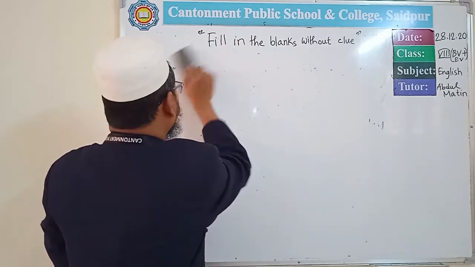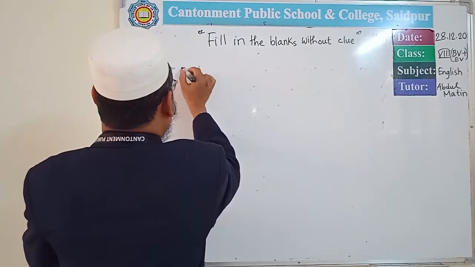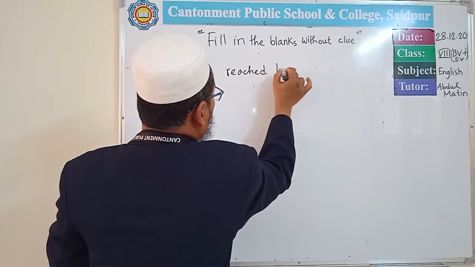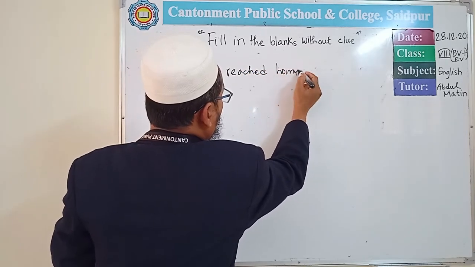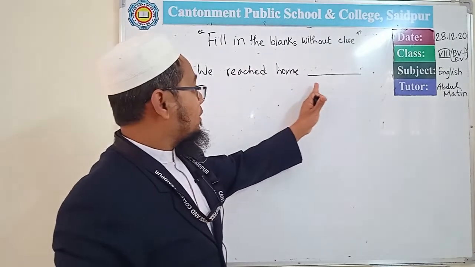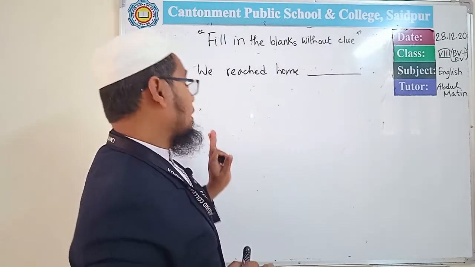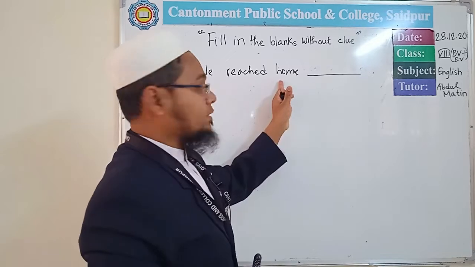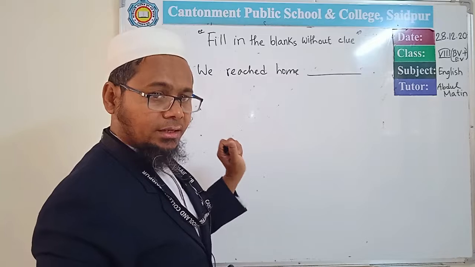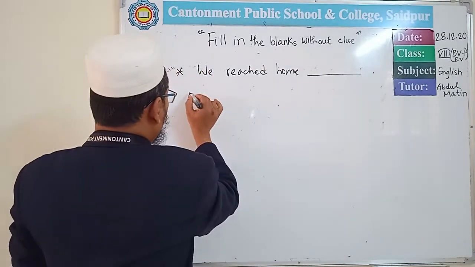Now we go to some more examples. This is also about the use of an adverb. We reached home, blank. So here an adverb can also be used because you will notice, dear students, without the blank, what is the meaning of the sentence? We reached home. If without the blank the meaning of the sentence is correct, then in that blank there will be an adverb.